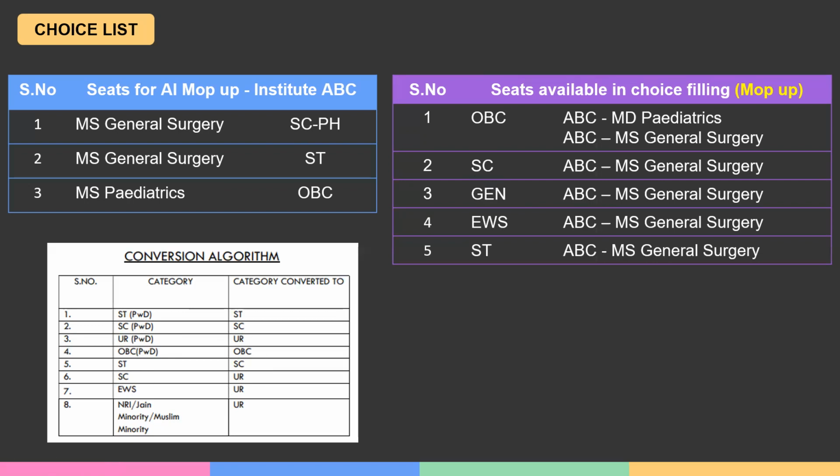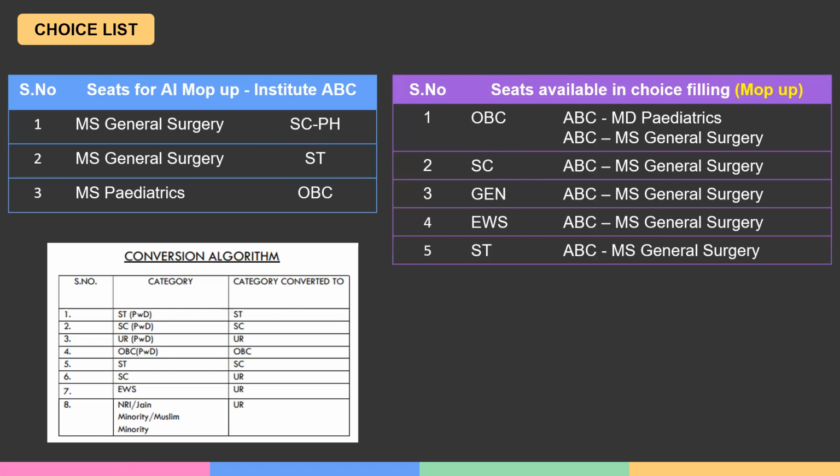Now, for OBC candidates, they will see more seats because they will also see every other category's seats and the OBC seats which they are eligible for. So this is why the choice filling list has all seats available for you. Even if a seat does not exist in your category, there is a minor chance that that seat may be converted. And if that is available in your choice list and you have filled that choice, you will be getting that seat.